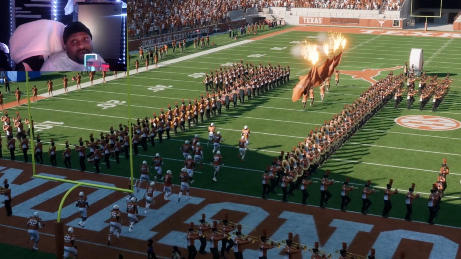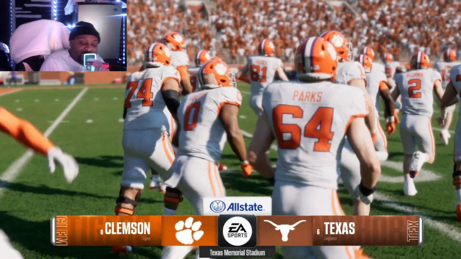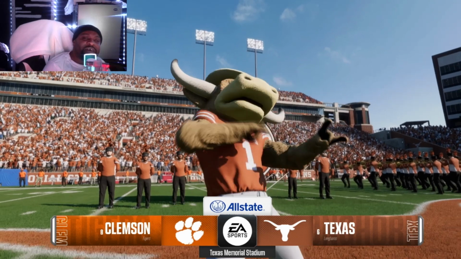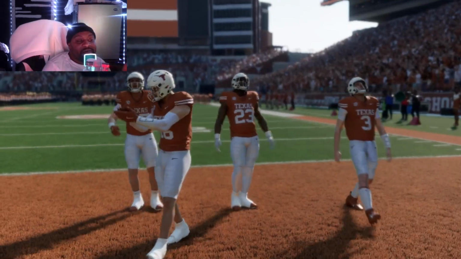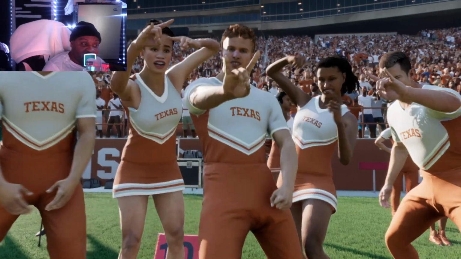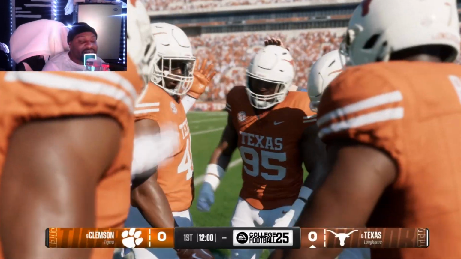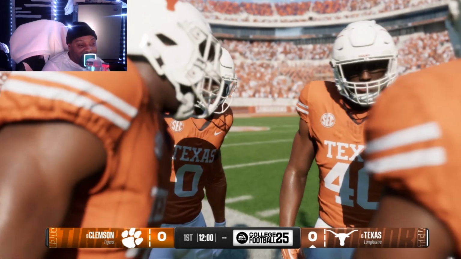But anyway, let's get it. The Texas Longhorns, my Longhorns. I'm a Longhorn fan, so that's who I want to win. If it's not Texas, I'm rooting for SMU too. Let's get into this simulation. Longhorns ready, baby.